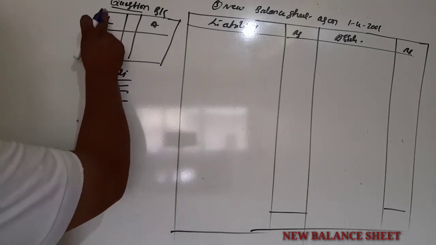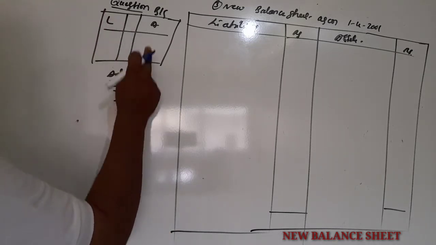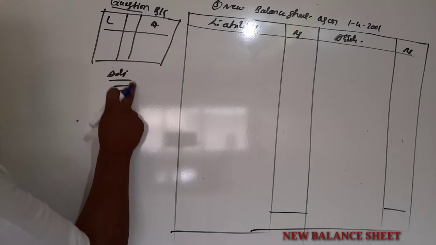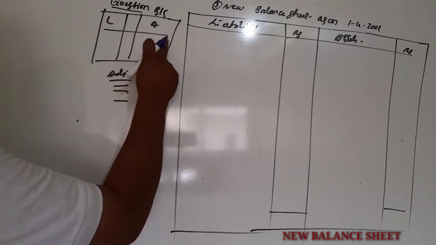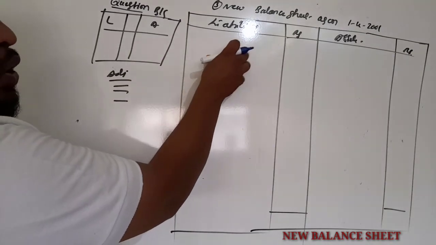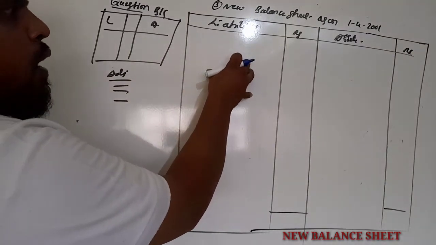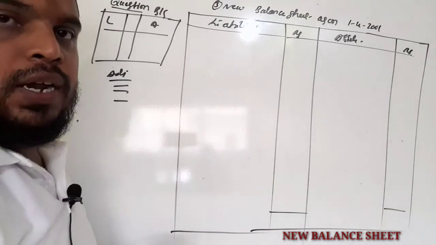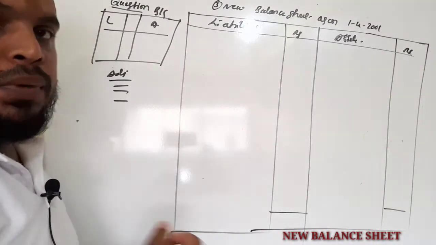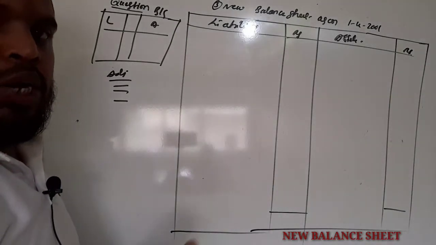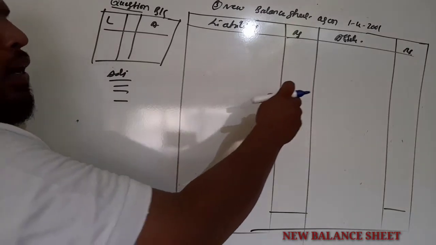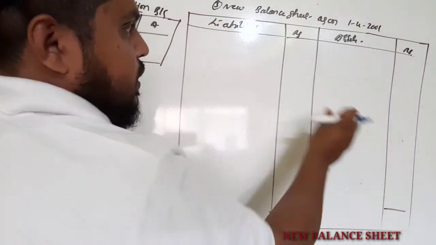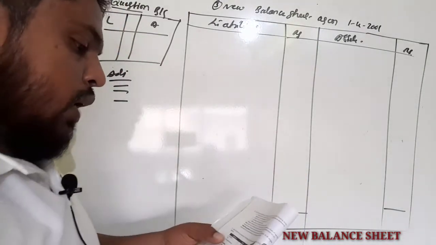So in the question, you will get the first balance sheet and adjustments. So the old balance sheet items, assets and liabilities, same, we have to record under the new balance sheet along with the adjustment. Depreciation we have to minus, appreciation we have to add. If you get any outstanding expenses, we have to record them on the liability side and prepaid expenses on the asset side. Now you revise the old balance sheet.